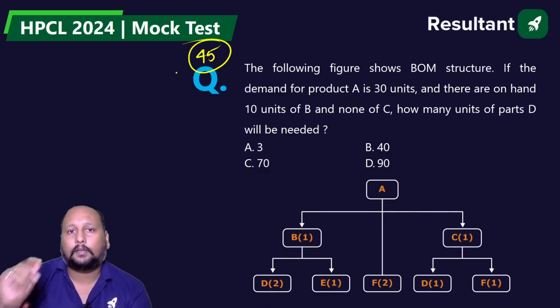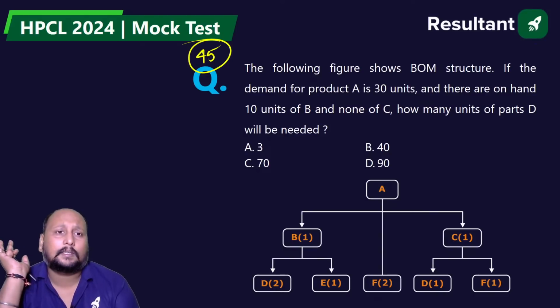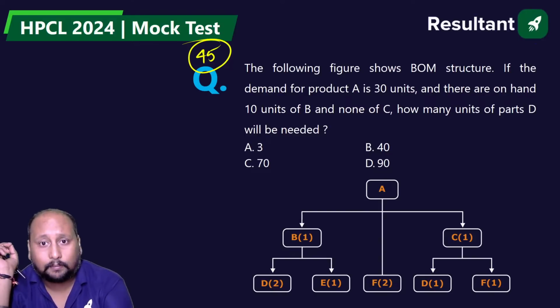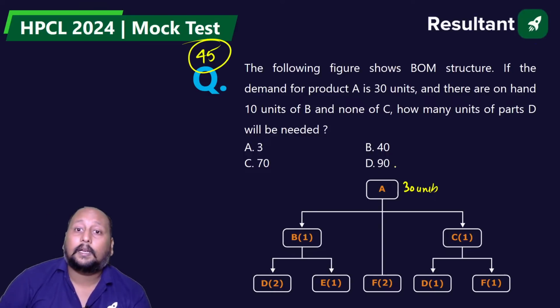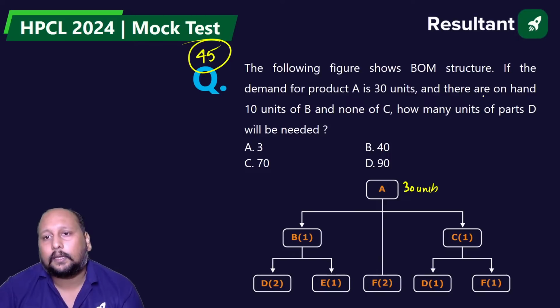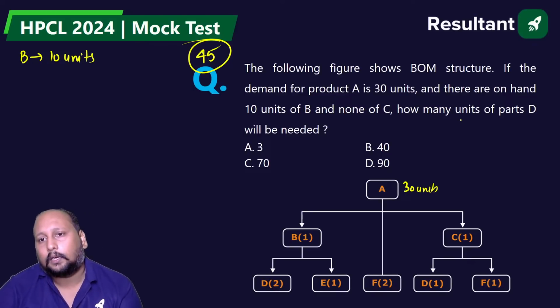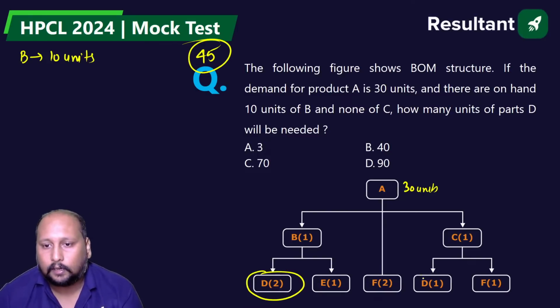Next, 45th question. I think last year also a question came from bill of materials. Last year a question came directly from this bill of material. Following figure shows bill of material structure. If the demand of product A is 30 units, and none of C, and B in hand is 10 units, how many parts of D must be needed? So let's see where it is. This D over here and here.